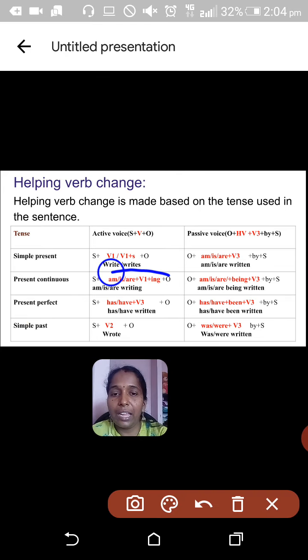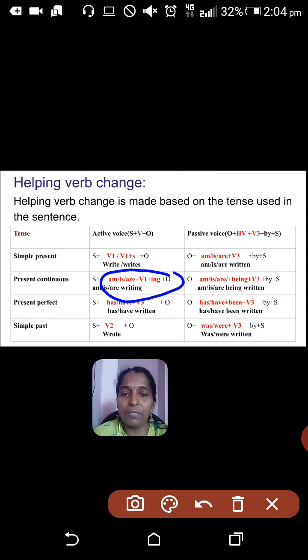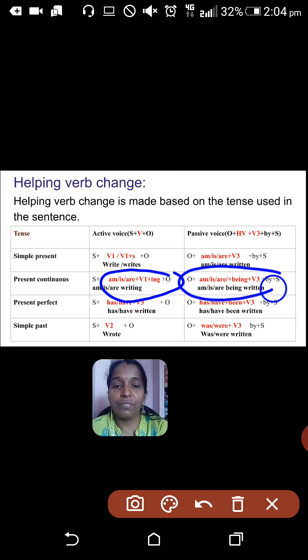If the given sentence is in present continuous tense, then the verb form will be am or is or are plus verb plus ing. So, I am writing or is writing or are writing. If the verb is in this form, you have to change it as am or is or are plus being plus V3. You need to add being with this.